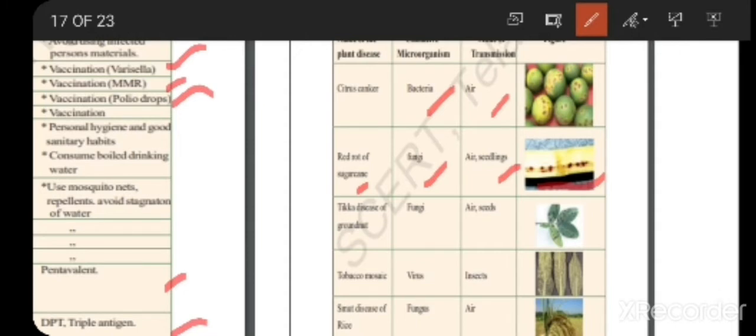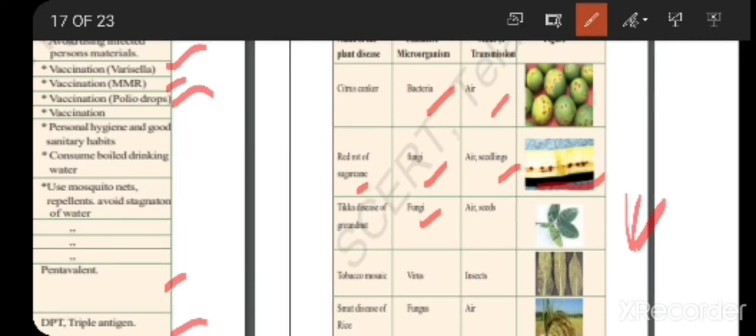And next we have Tikka disease of groundnut. It is caused due to fungi, and it is transmitted through air and through seeds. Means, if one seed gets affected, there are chances that the other seed also will be affected with the help of air. And seedlings are nothing but the seed after growing to a certain extent. The seed after growing to a certain extent, that we call as seedlings.